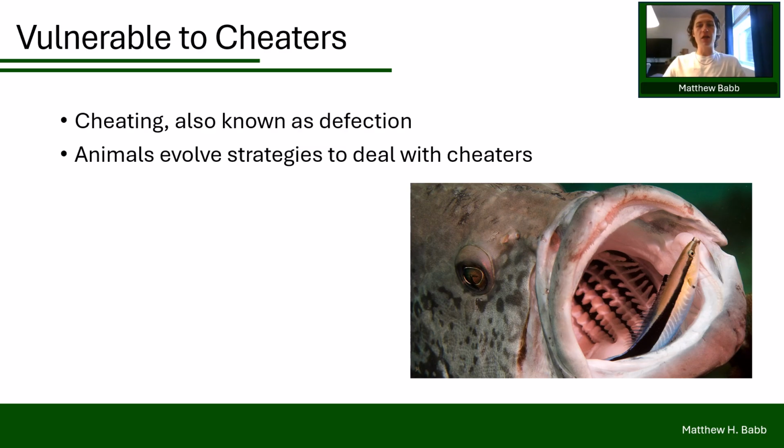When this happens, the clients will often terminate the interaction immediately and even chase the cleaner fish away. Moreover, other potential clients watch these interactions and then avoid cleaners with a history of cheating. And this kind of punishment and partner choice strongly discourages cheating and keeps this cooperative biological market system stable.